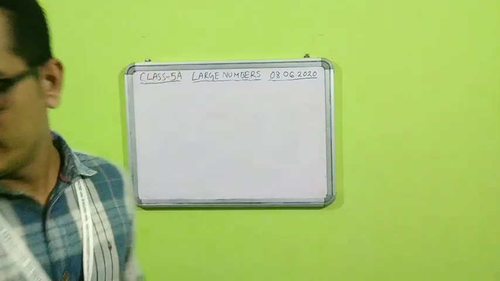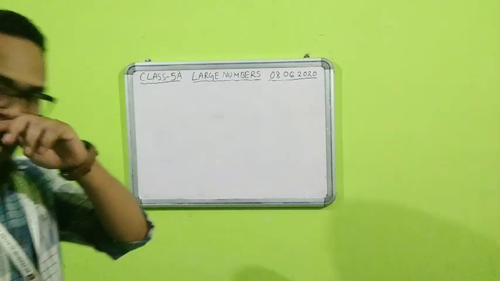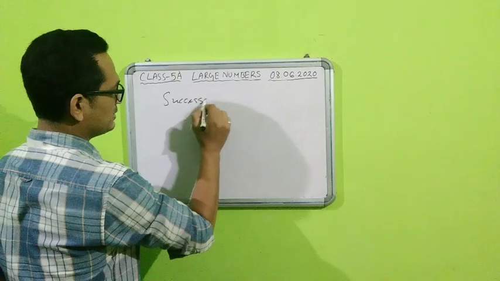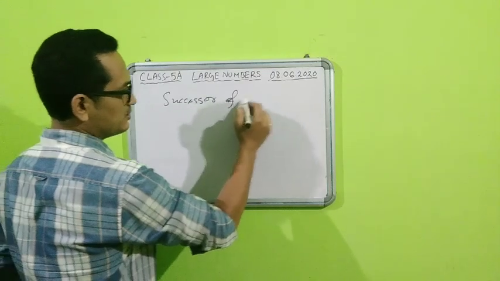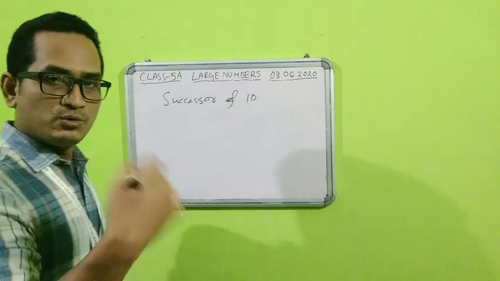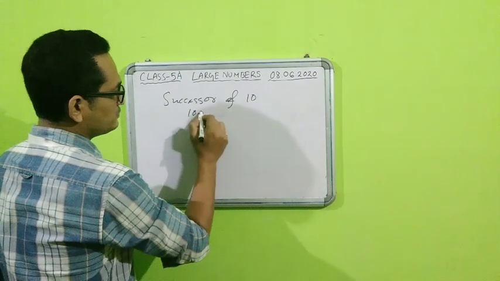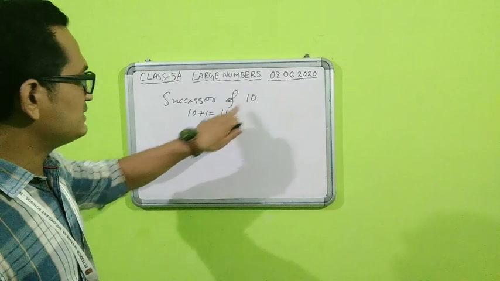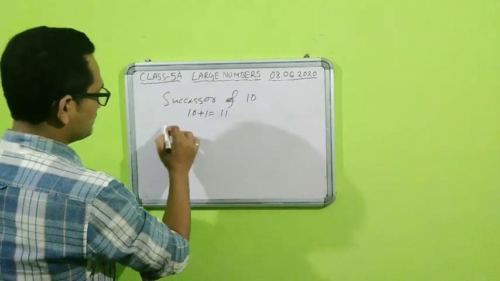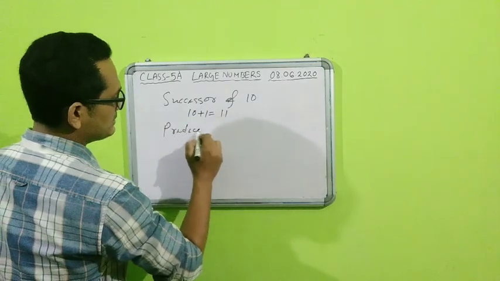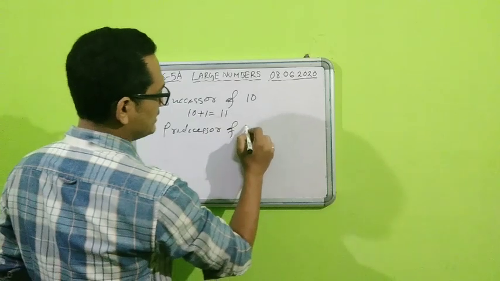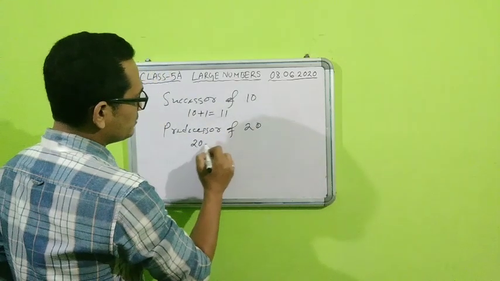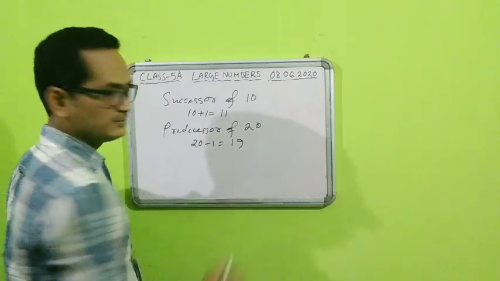Okay. Now we will go ahead with the successor and predecessor concept. Successor means, students, say, what is the successor of 10? To get the successor of 10, what do we do? We add 1 to 10 and we get 11. So 11 is the successor of 10. Then if I ask what is the predecessor of 20, to get the predecessor of 20, we need to subtract 1 and that will be 19.